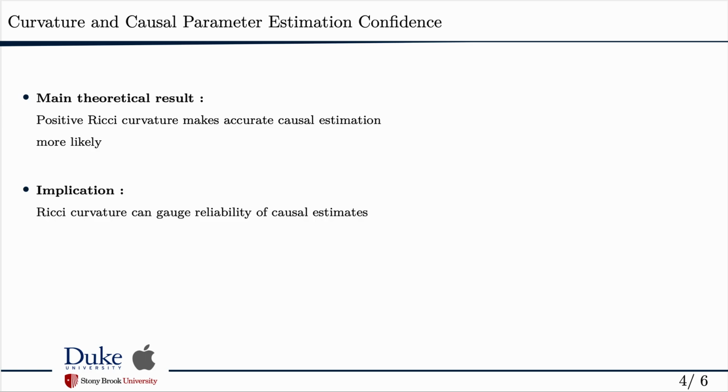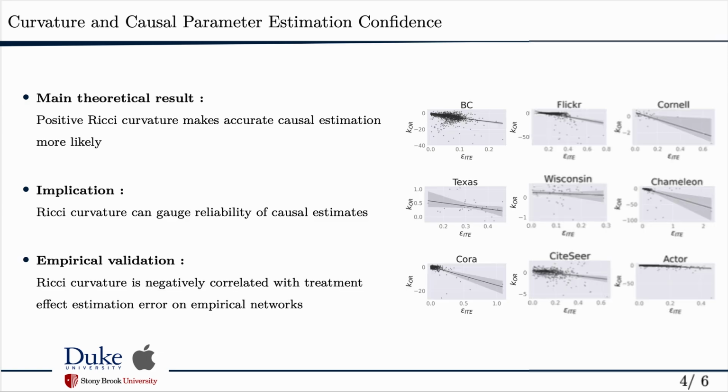This implies that we can use the Ricci curvature to evaluate the reliability of causal estimates on networks, and our experiments show that we can empirically observe a negative correlation, as you can see on these plots for 9 real-world networks, between the Ricci curvature here on the y-axis and the error of causal estimates here on the x-axis.